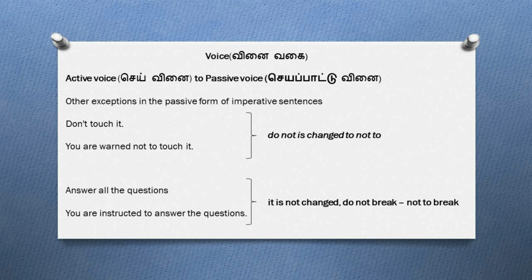Another example is don't touch it. In the statement, we use it as a warning symbol in transformers or anywhere dangerous. So in the sentence, நம்ம passive formல எழுதும்போ it will become you are warned not to touch it. This imperative sentence is used as a warning. That's why you use the word warned. The next one is answer all the questions. This sentence is an instruction. So when you convert this sentence to its passive form, you can write you are instructed to answer the questions.